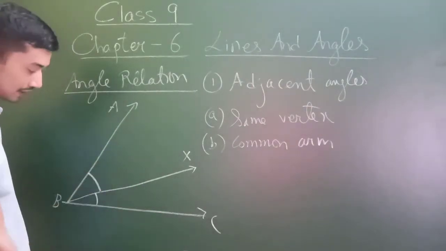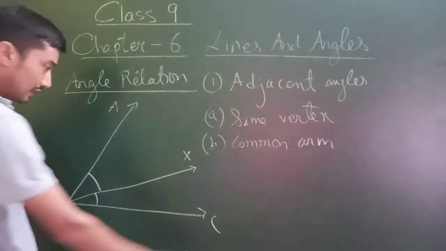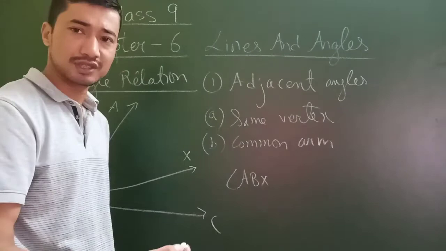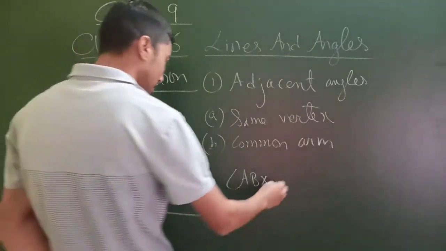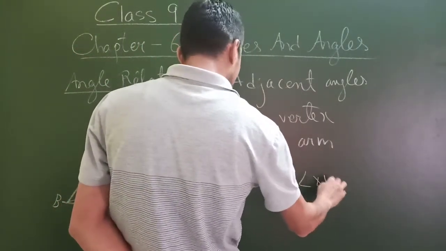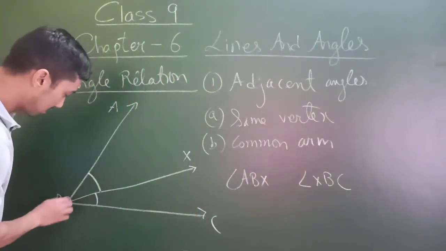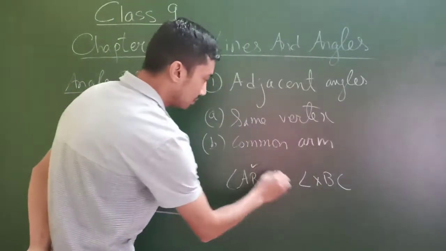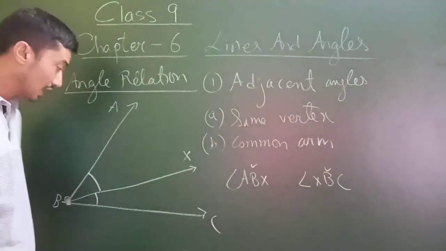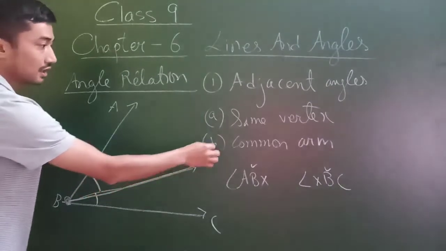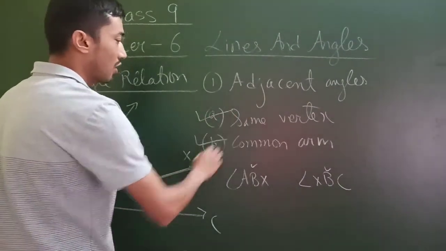Angle ABX and angle XBC, immediate neighbors. Definitely they are not equal, but they share the same common vertex B, and they also share the same common ray, BX. Same common vertex, same common arm.